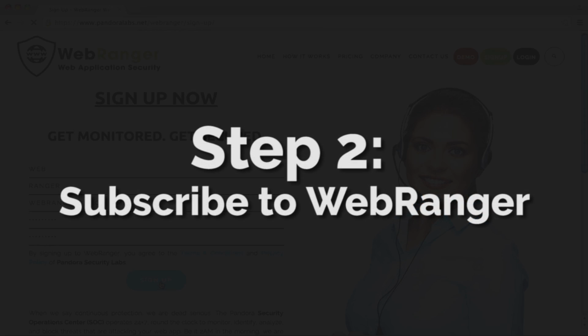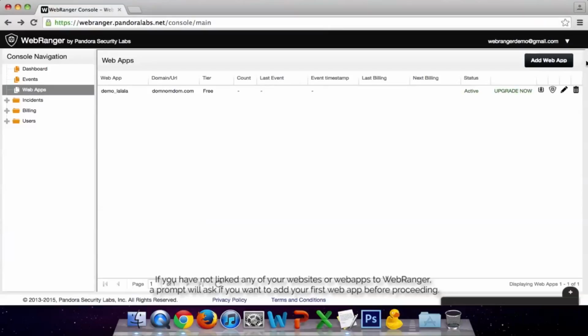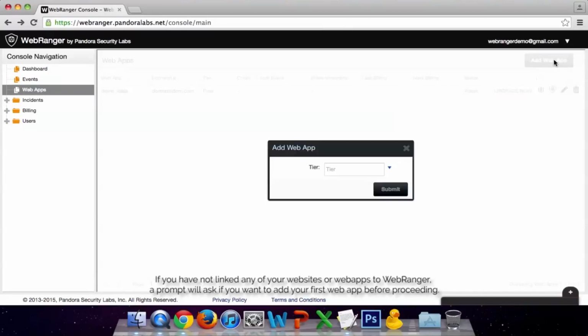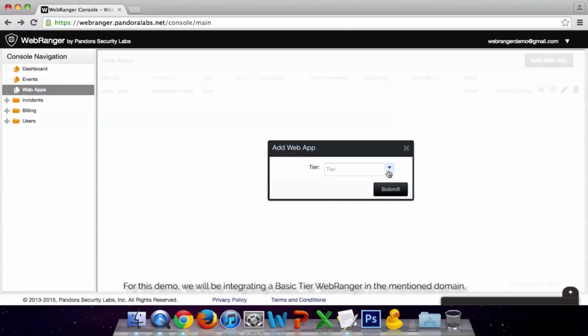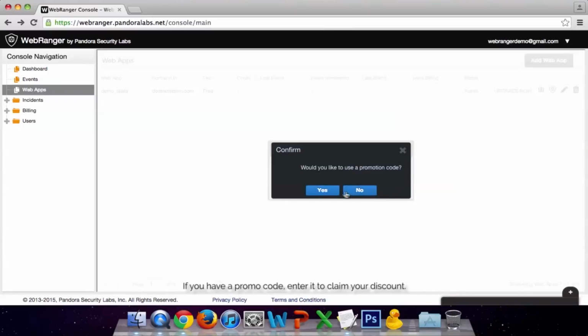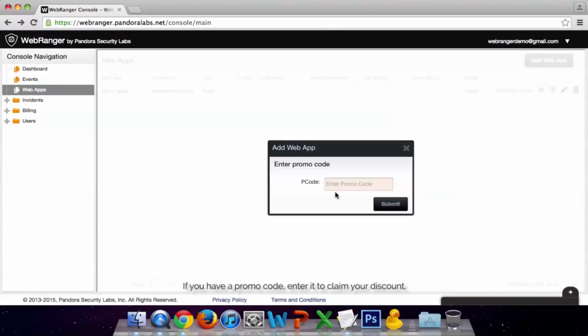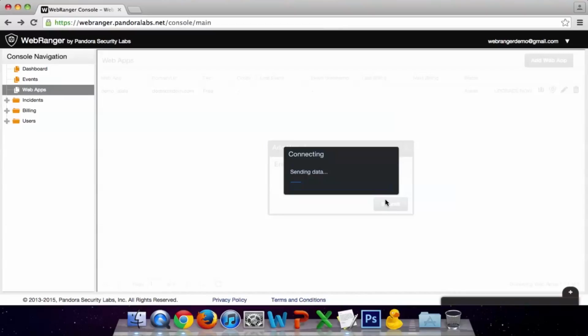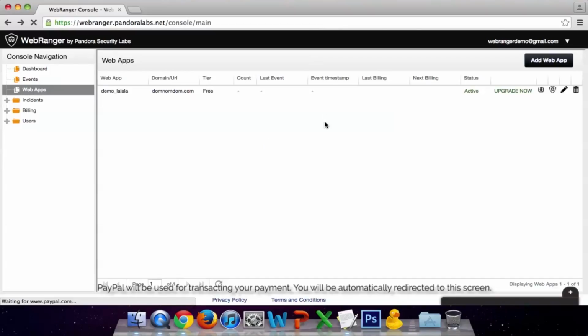Subscribe to WebRanger. If you have not linked any of your websites or web apps to WebRanger, a prompt will ask if you want to add your first web app before proceeding. For this demo, we will be integrating a basic tier WebRanger in the mentioned domain. If you have a promo code, enter it to claim your discount. PayPal will be used for transacting your payment.